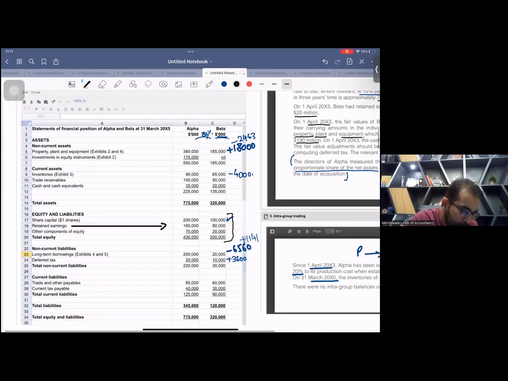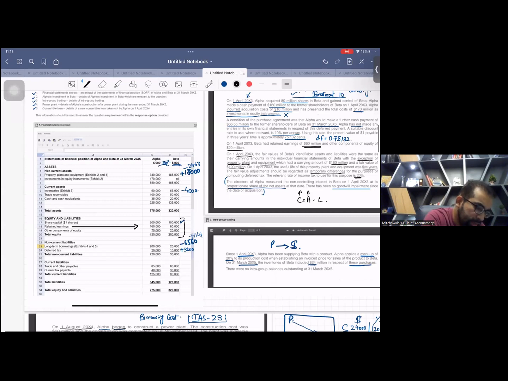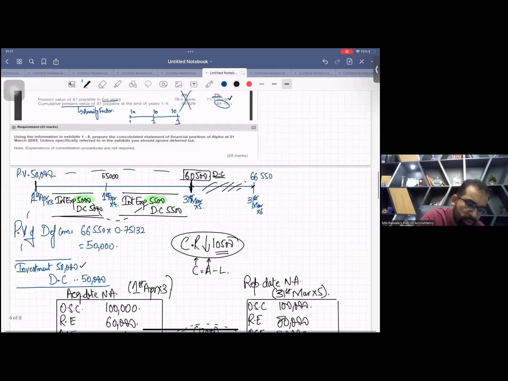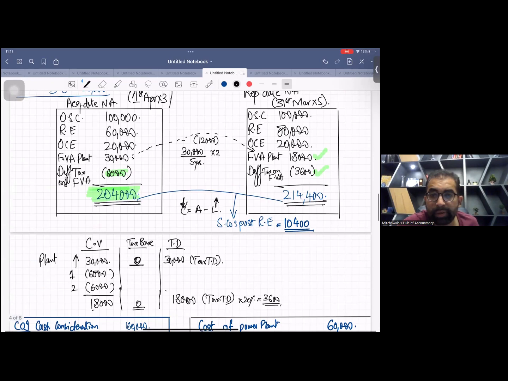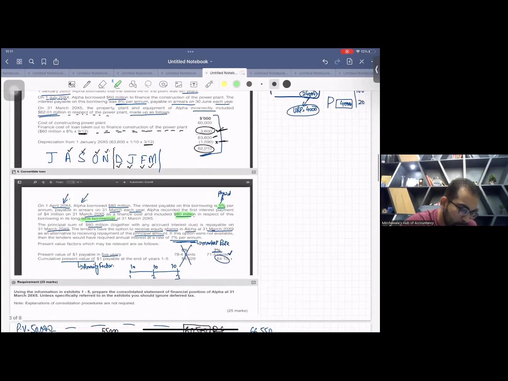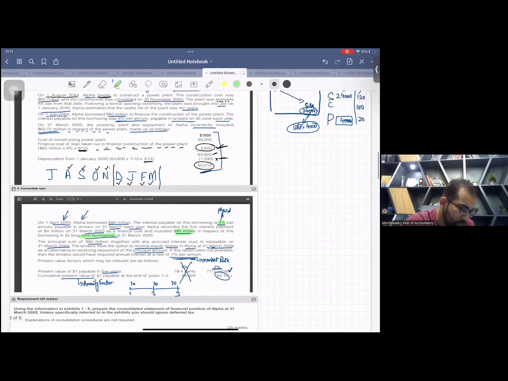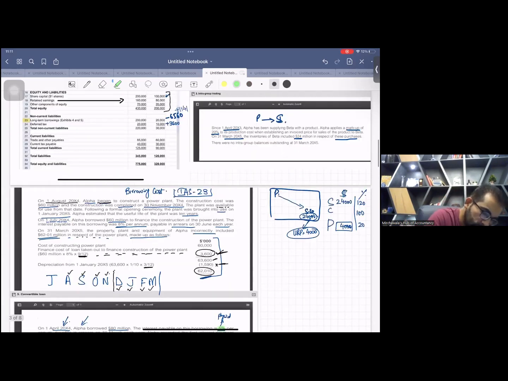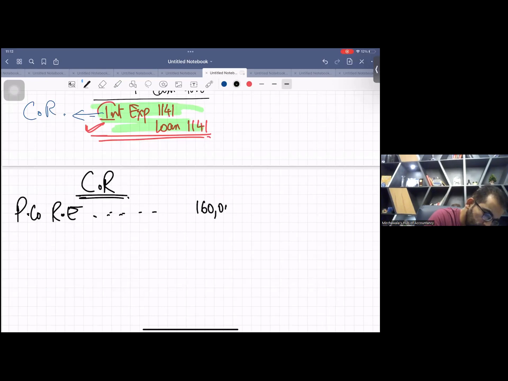And S company's post retained earning is 10,400. We have calculated it through the packets. Remember, we have calculated through packets. So parent company's retained earning is 160,000, and S company's post retained earning is 10,400.